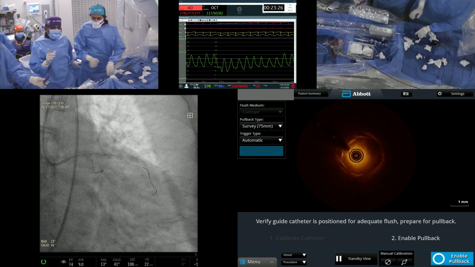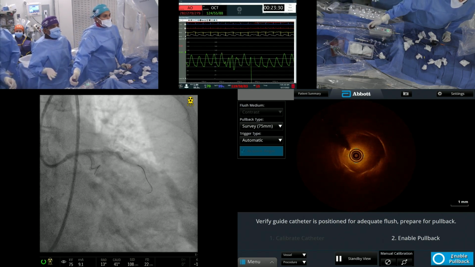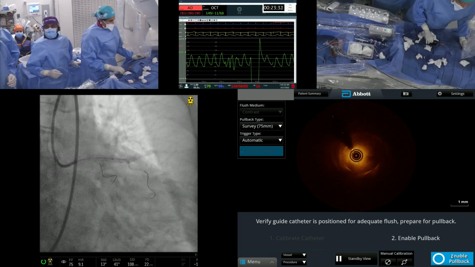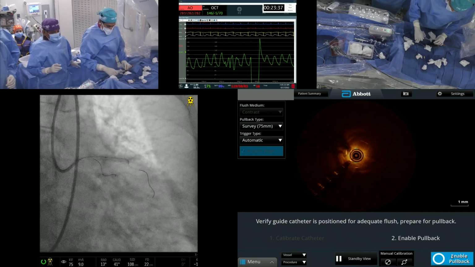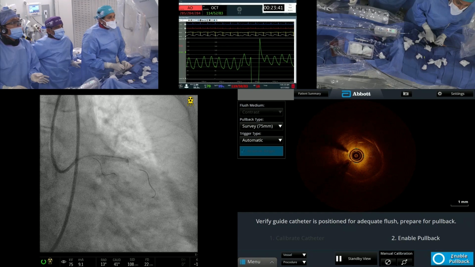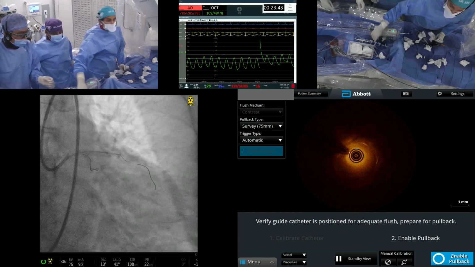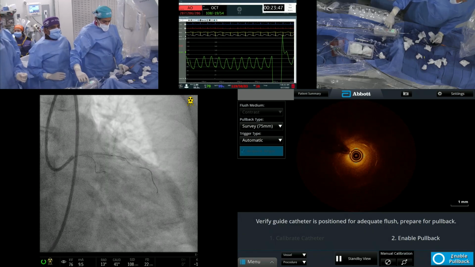That's the whole question. We did the POT. So we are not a believer of repot because you had done a POT, you did a kissing. I think that's good clearance. Okay, and we'll show you the OCT of both the circ as well as the left main and whatever needs to be done. I know you have time constraint. Advance the wire of the circ a little bit. Great clearance. Okay, ready? Yeah, ready.